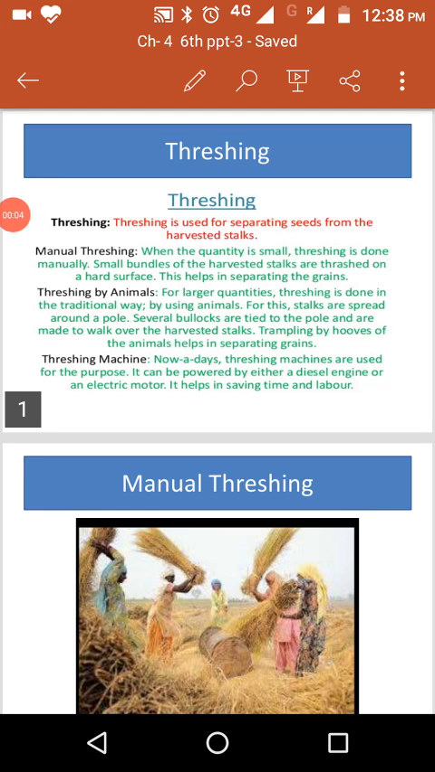So today we'll continue with the next method, that is threshing. What is the meaning of threshing? Threshing is used for separating seeds from the harvested stalks. There are three methods of threshing. First is manual threshing.